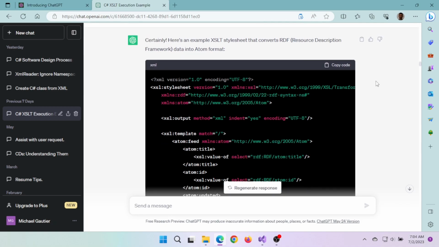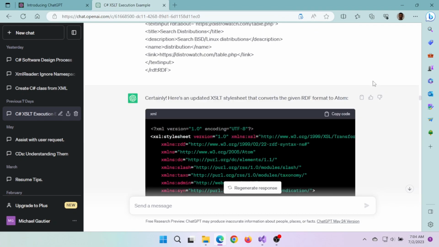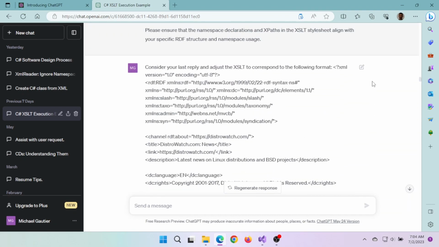In this conversation, ChatGPT did a very good job based on the questions that I posed to it and the data format examples I gave it.